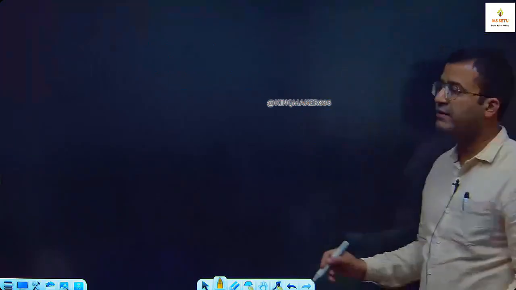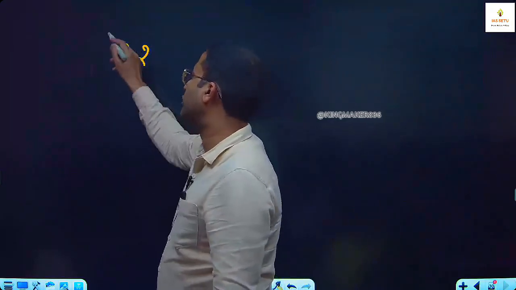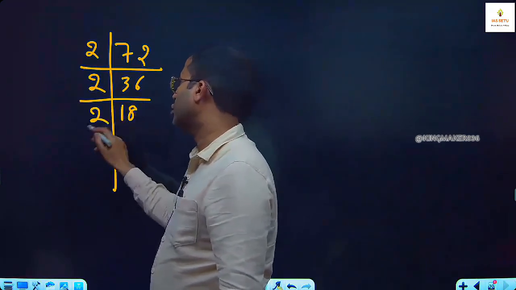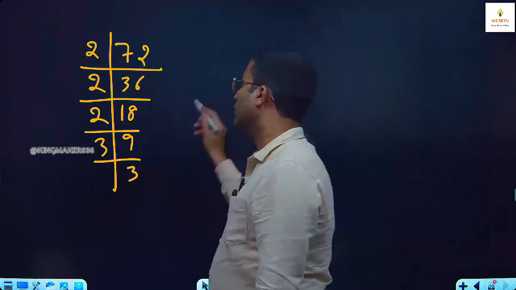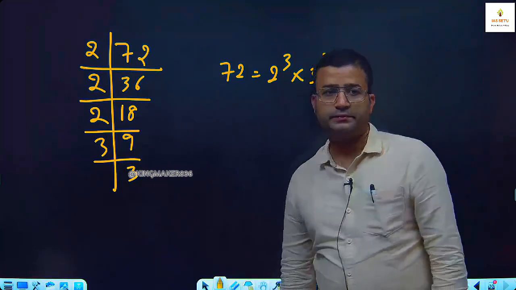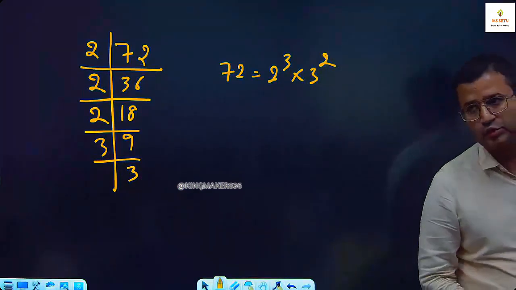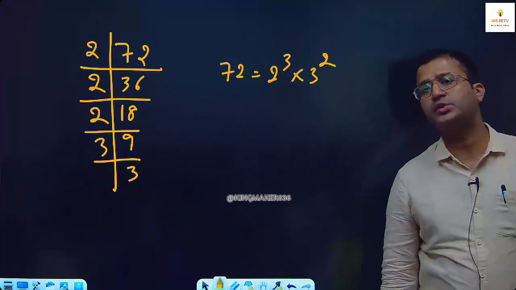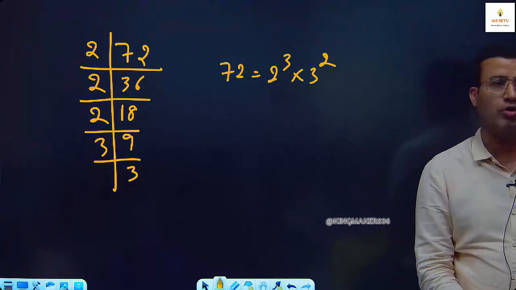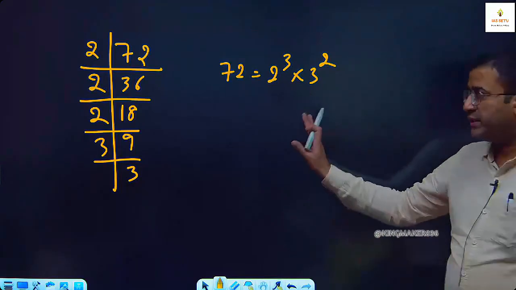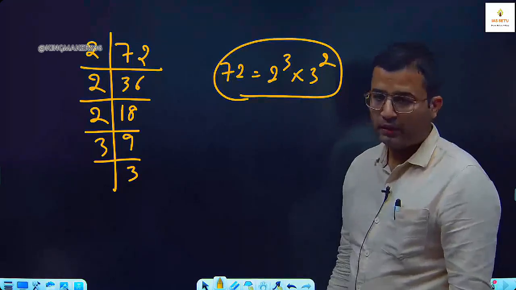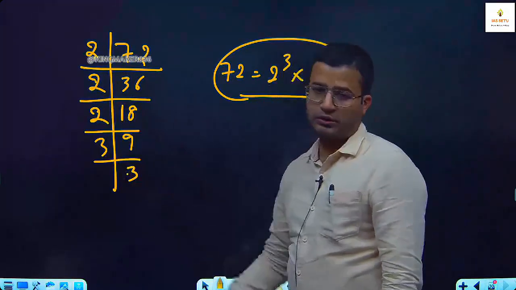Let us try one more, like 72. How can we express 72 in prime form? 2 common 36, 2 common 18, 2 common 9, 3 common 3. So we can write 72 as 2 cube into 3 square. Category 1 student, you can use this method. Category 3 student, you can be fast in expressing the number in prime form. I will tell you how. But here first I tell you the concept. This is called prime form. इस चीज को prime form बोलते हैं. 2 into 2 into 2, 3 into 3.